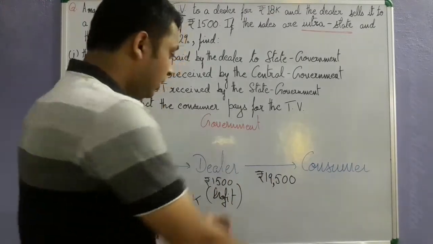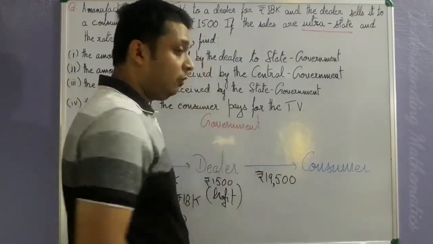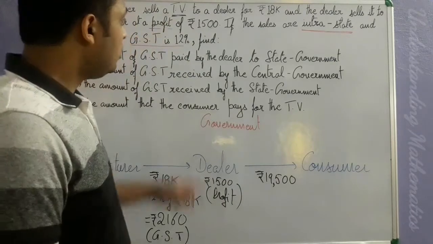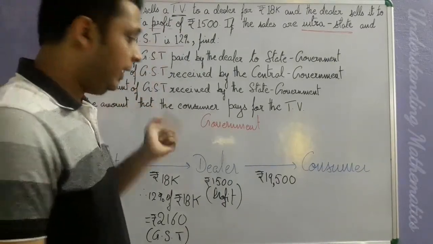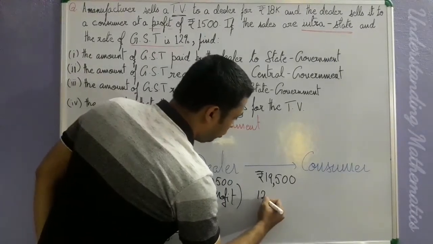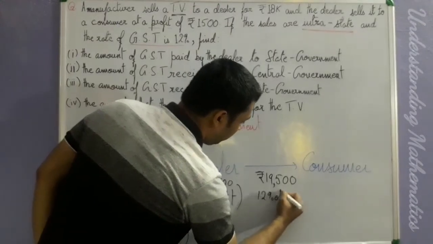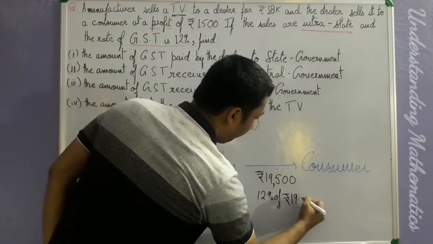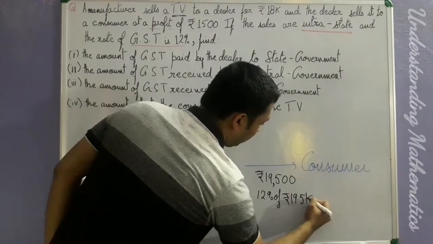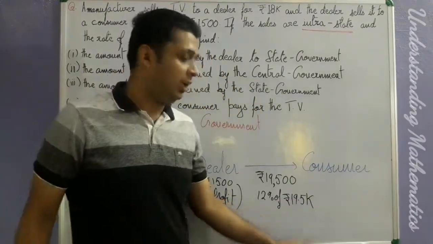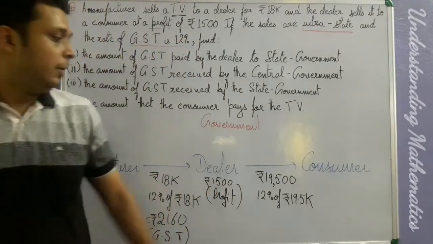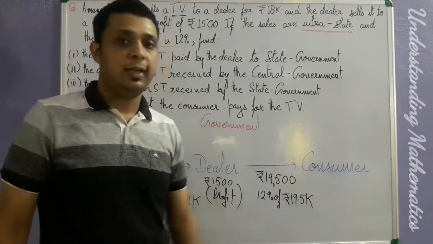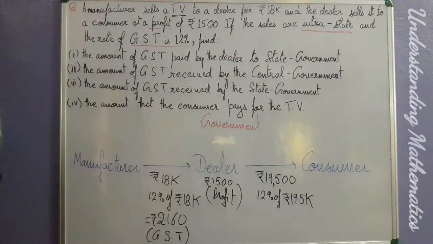So you will get this result. Clear? So now this business deal is being observed by the government. Yes or no? So again a GST will be applied. So we will find the 12% GST of what? Of rupees 19,500. Clear? So I am using this notation K, which means we have to multiply with 1000 and then we will get the 19,500 rupees again.